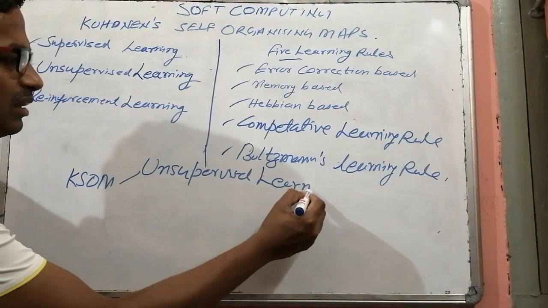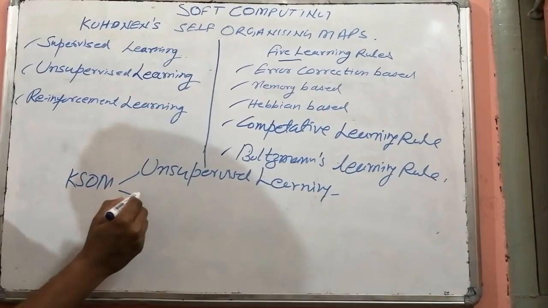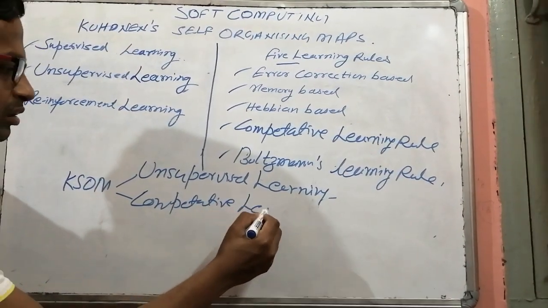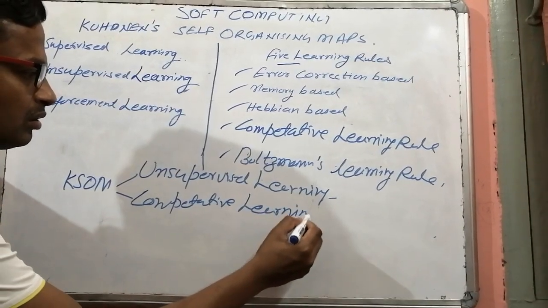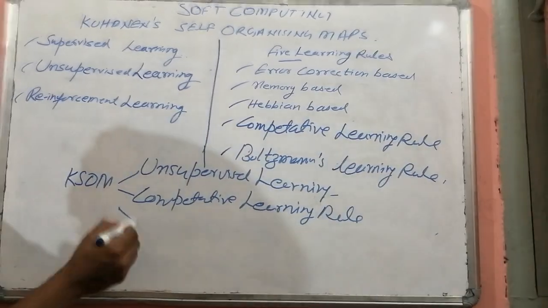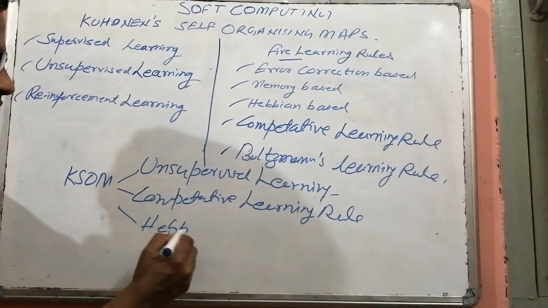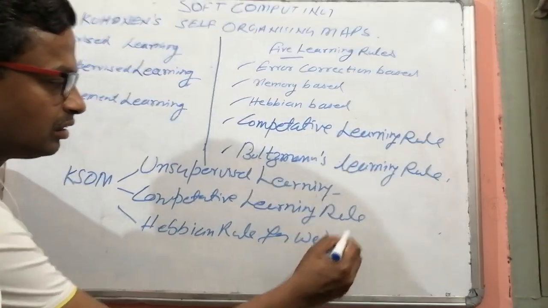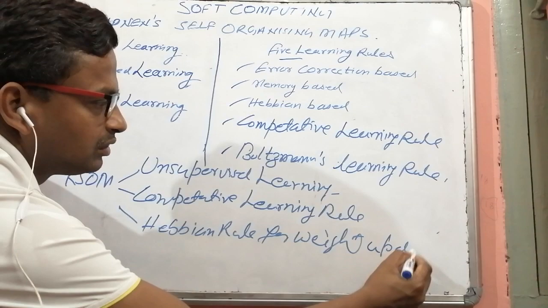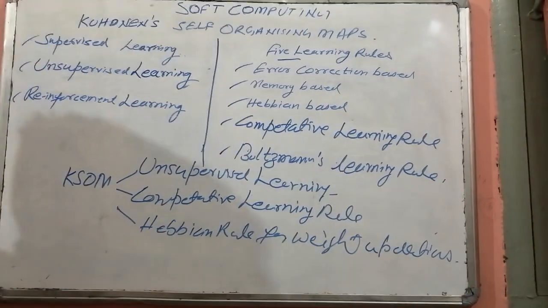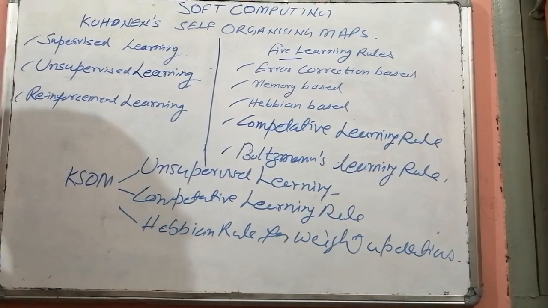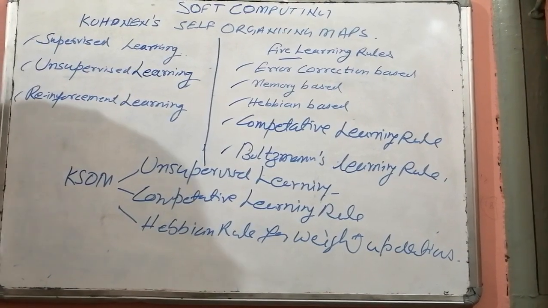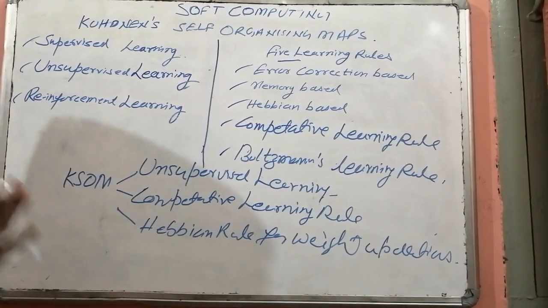Unsupervised learning, it follows the competitive learning rule and also follows the Hebbian rule for weight updation. Actually, the self-organizing maps are used for dimensionality reduction. It can also be used as feature selection mechanism.